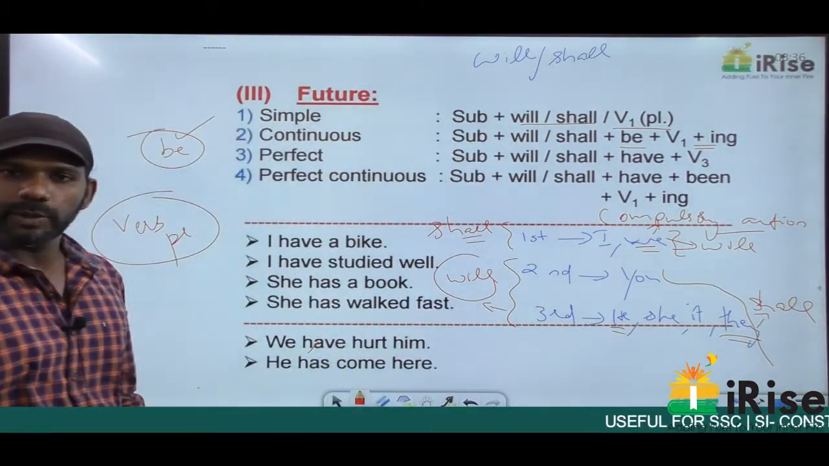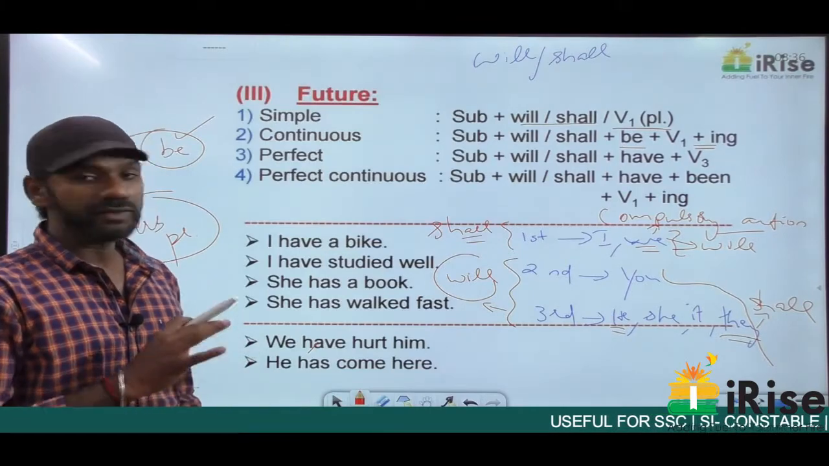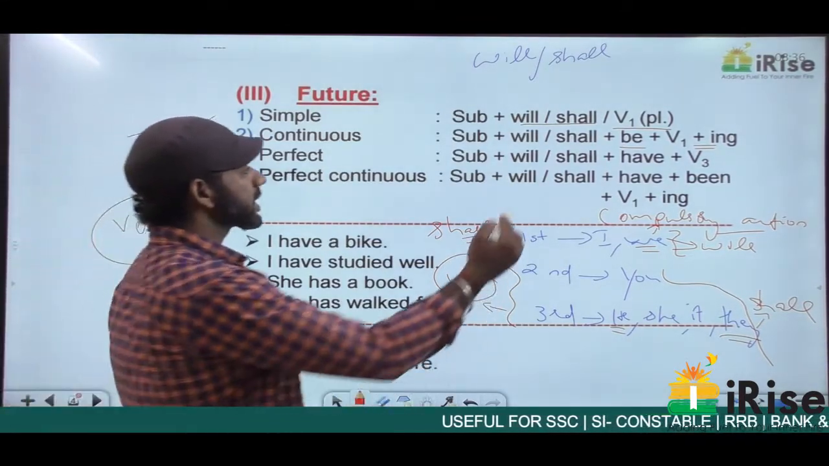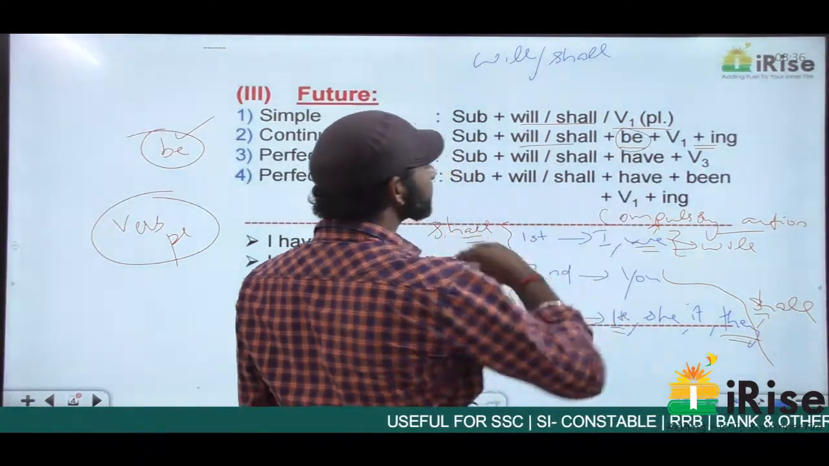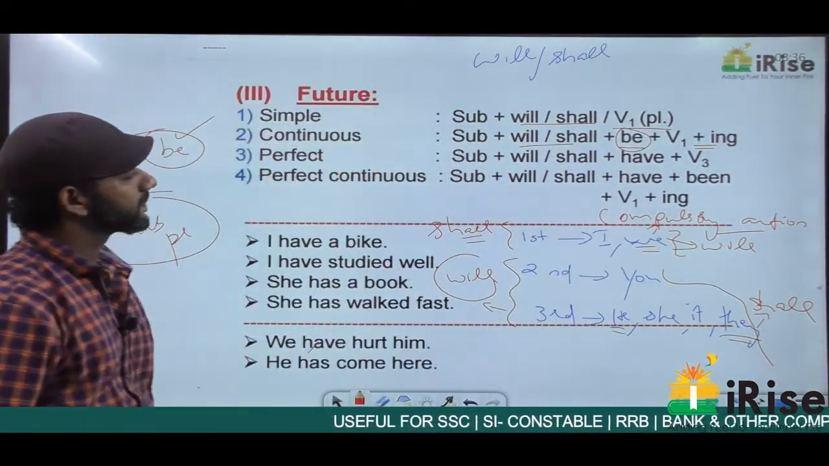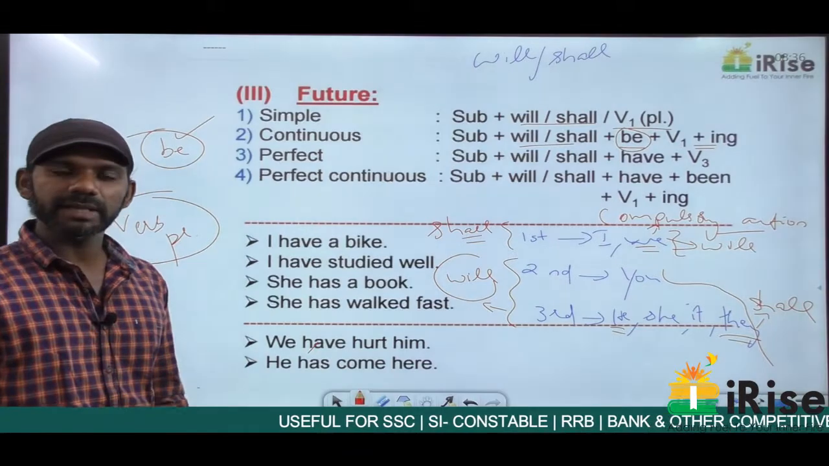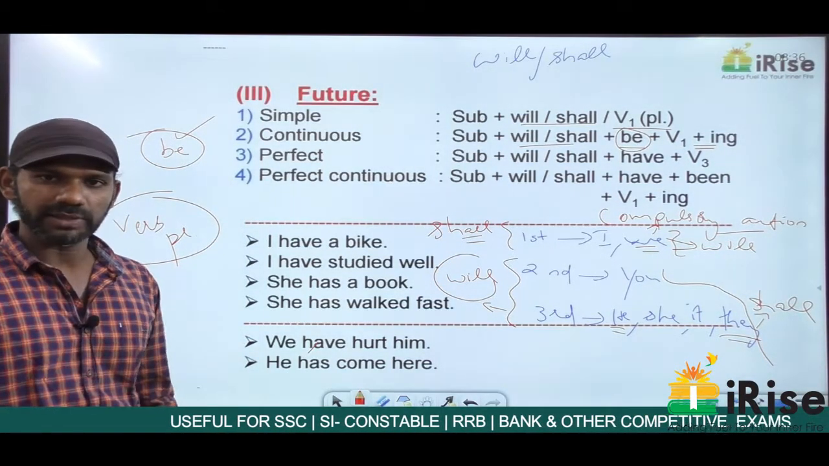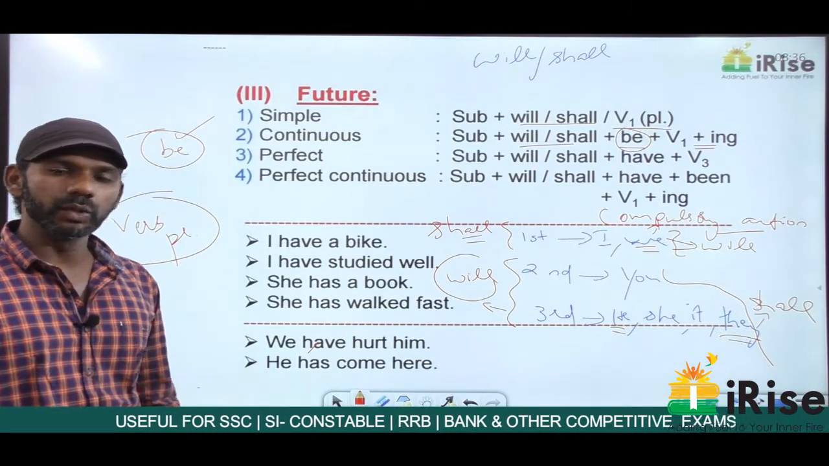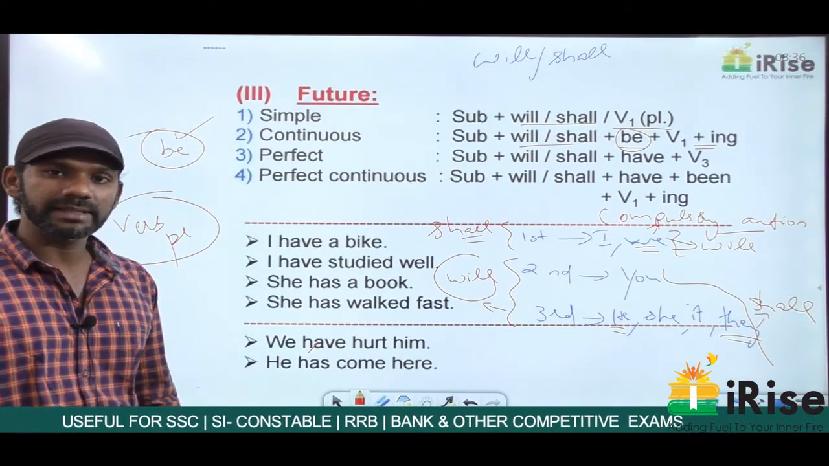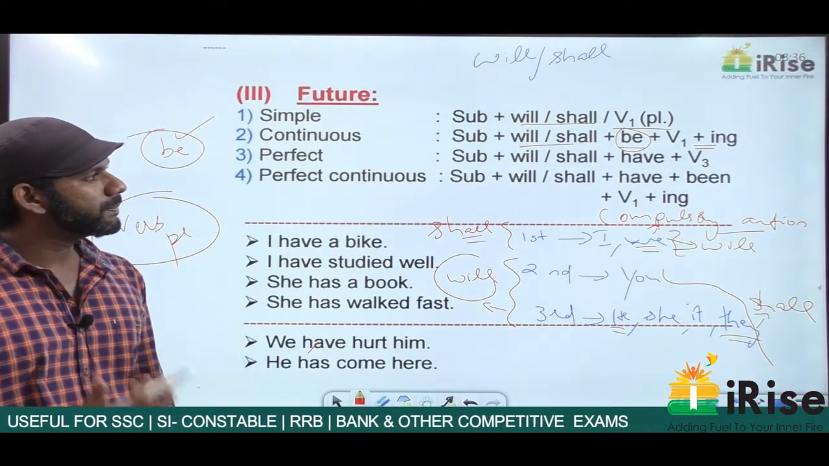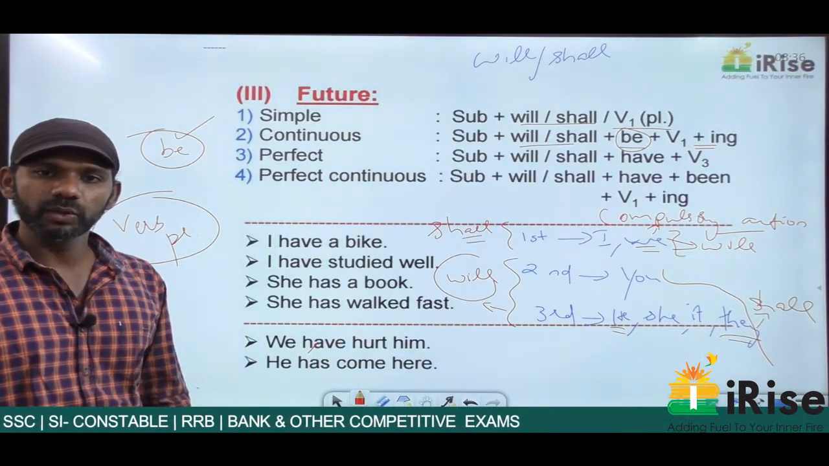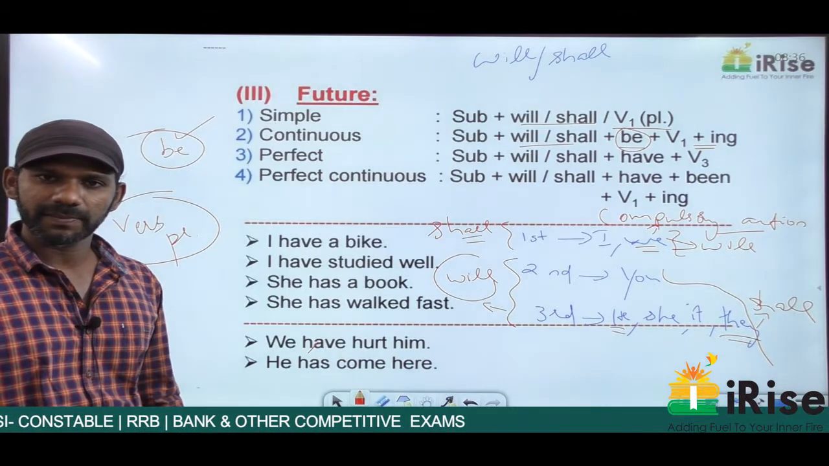So future continuous structure: subject plus will or shall must be there. Subject plus will or shall plus be plus V1 plus ing is future continuous. He goes to school in the future continuous tense becomes he will be going to school. He will be going to school is future continuous.